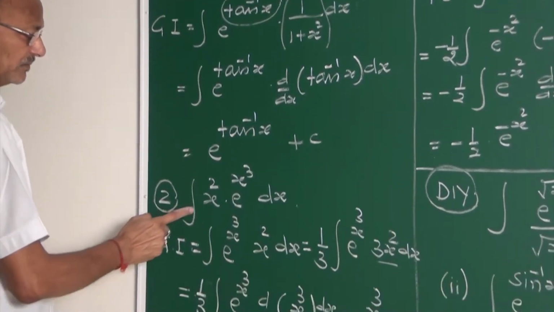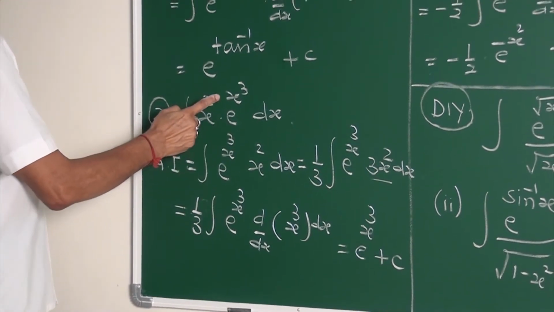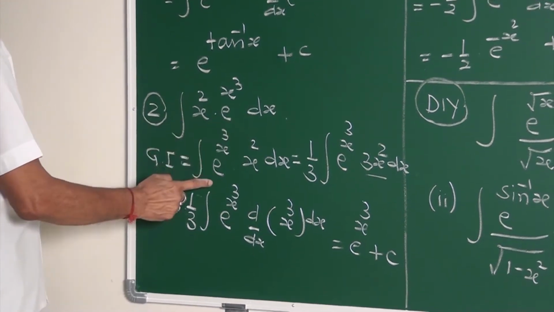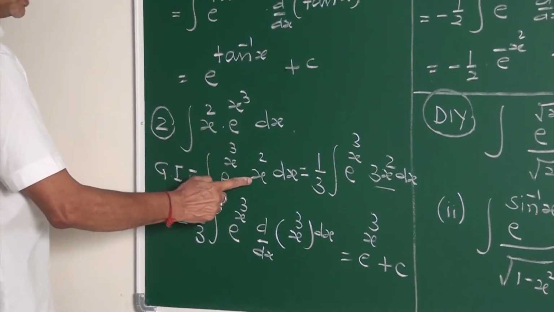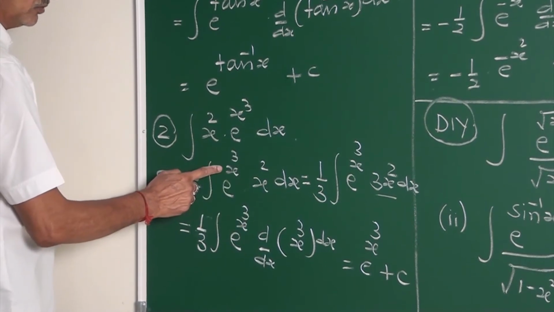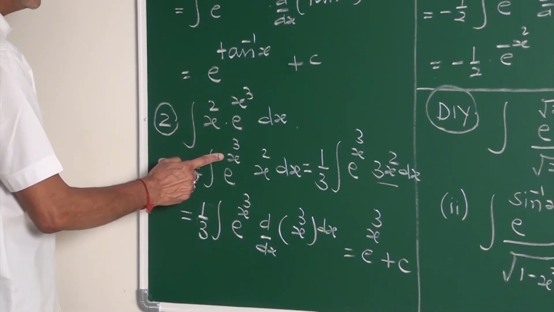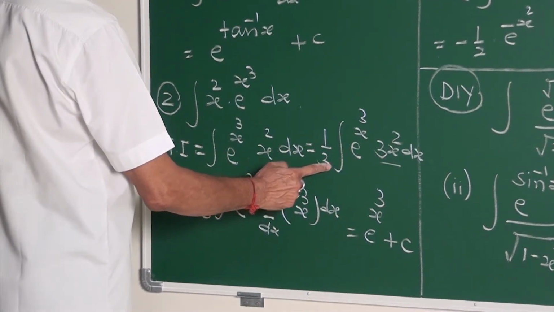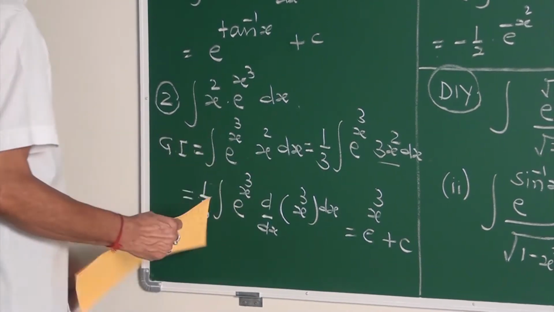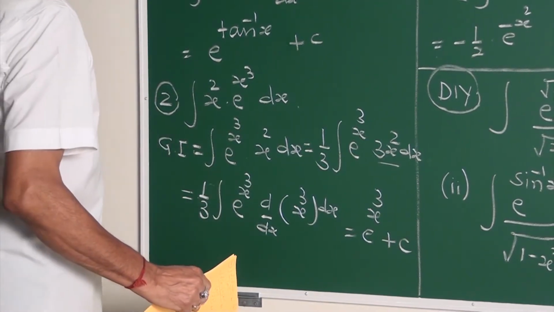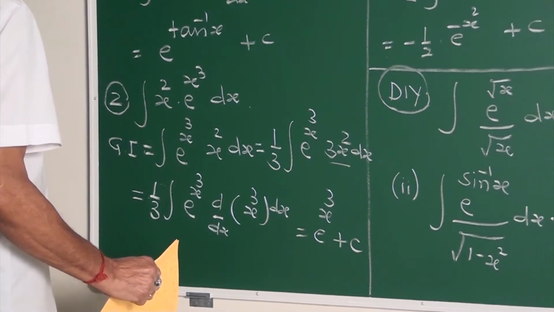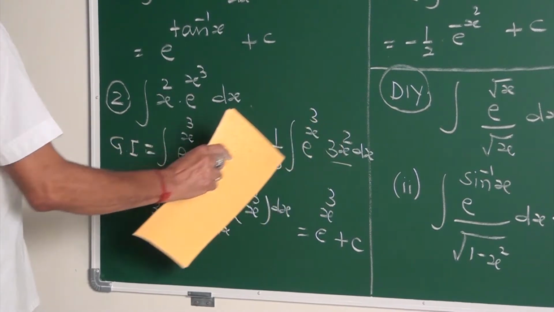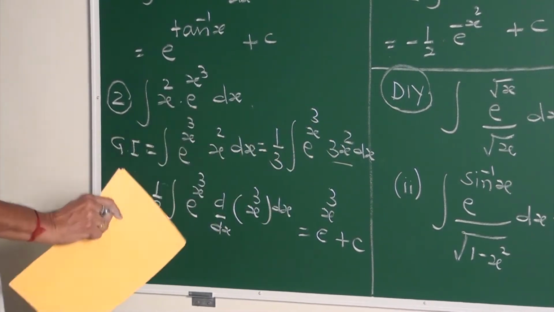This is the second example: integral x square e to the power x cube dx. Given integral, first e to the power f, and this is x square dx. But what is the derivative of x cube? It is 3x square, but you have only x square. Multiply and divide by 3. So it is e to the power x cube into 3x square, and the 1 by 3 is adjusted here.